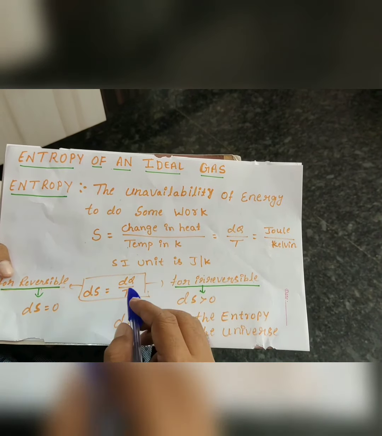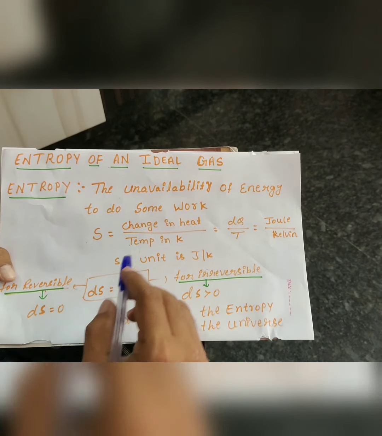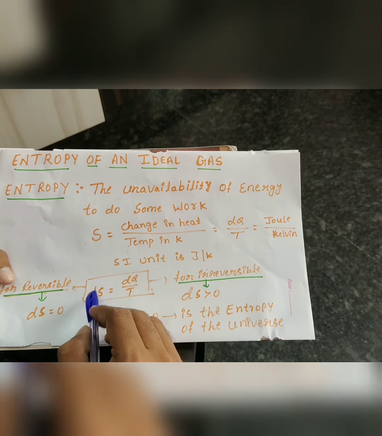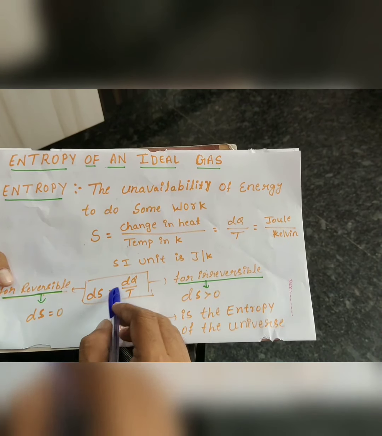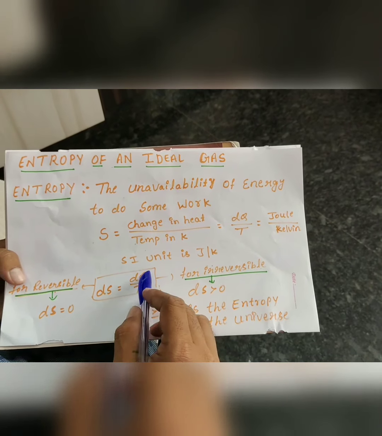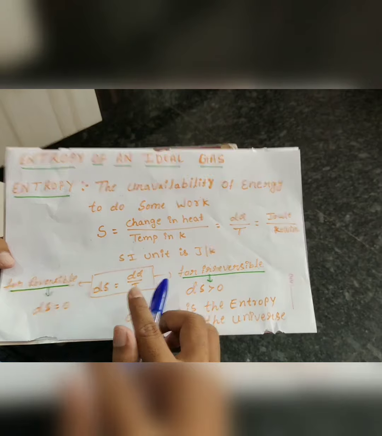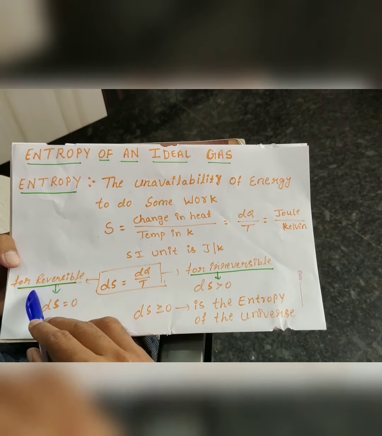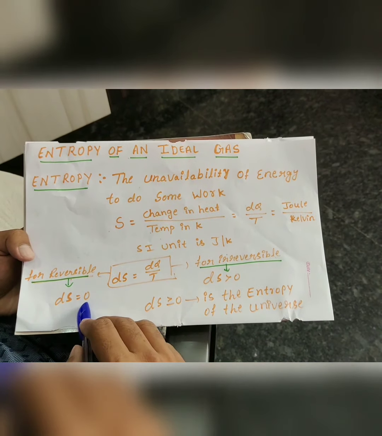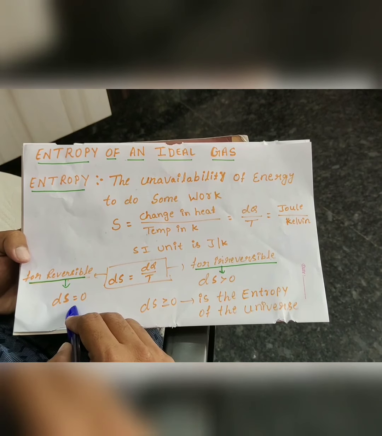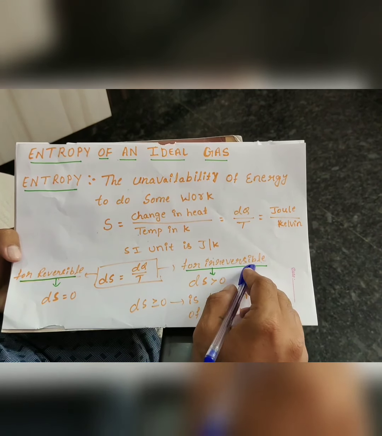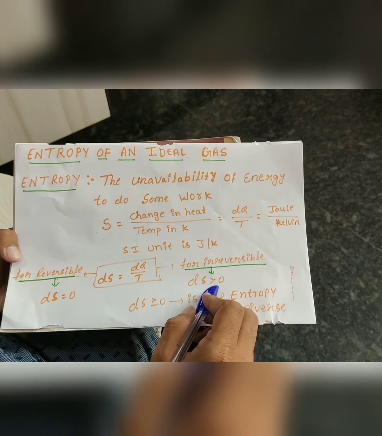Now, what about the change in entropy? The change in entropy is denoted as dS, and it is given as dS equals dq upon T, where dq is the amount of heat and T is the temperature. For a reversible process, dS equals 0. For an irreversible process, dS is greater than 0.